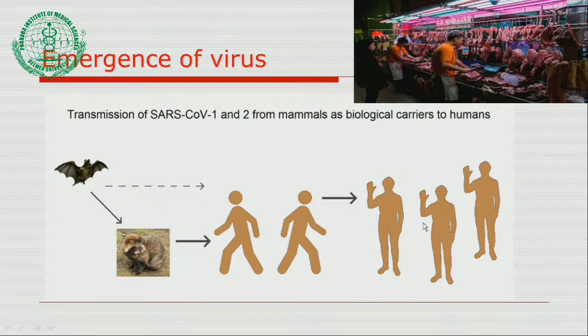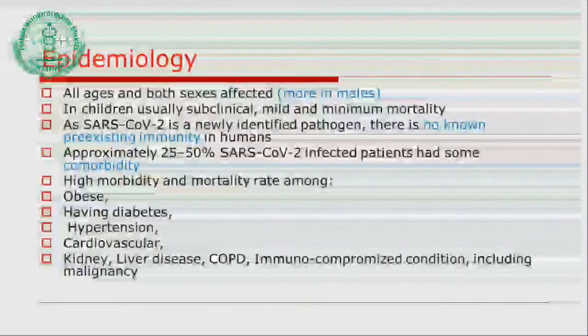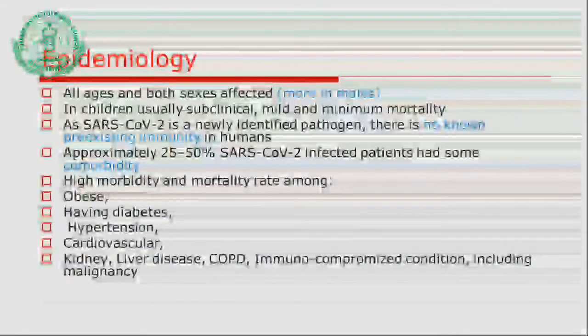You can refer to the figure of the last 2-3 months, plot the graph, and then you can get an idea how this propagation of the coronavirus infection has occurred. Already we have discussed the agent part. As far as the host part is concerned, all ages and both sexes are affected. In the first few slides we have seen that males are affected more as compared to females.